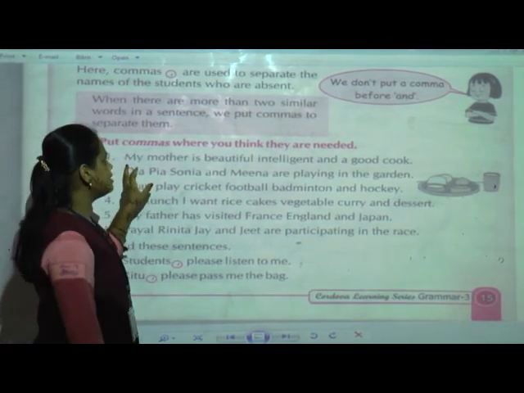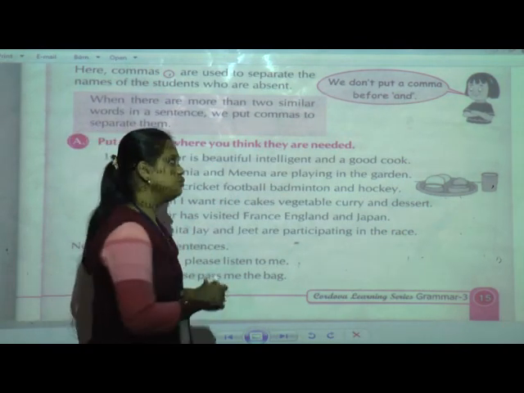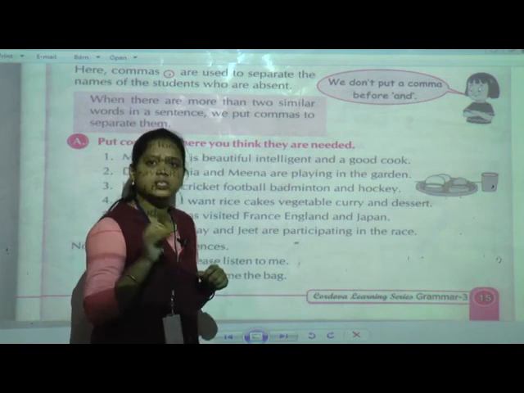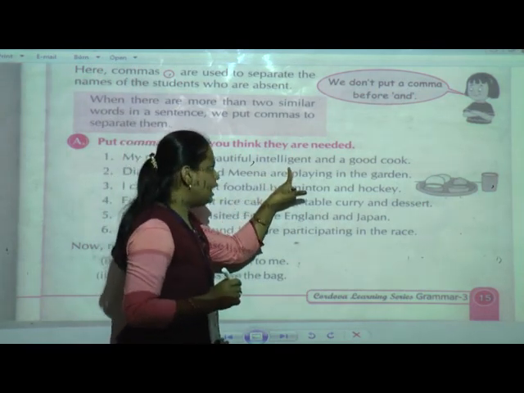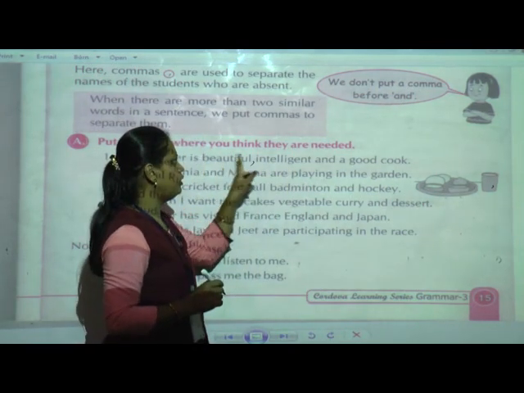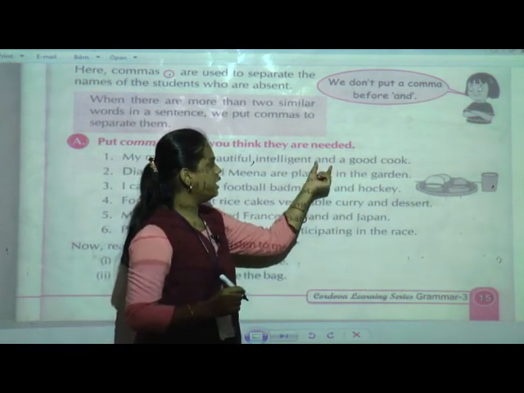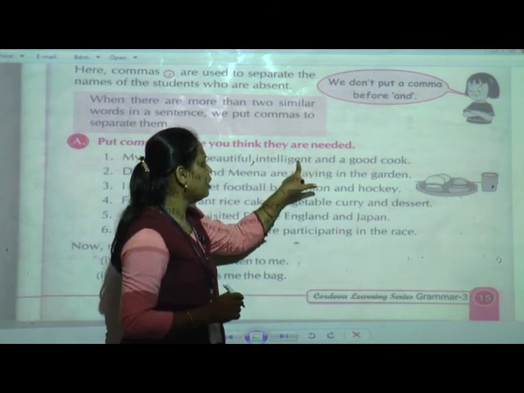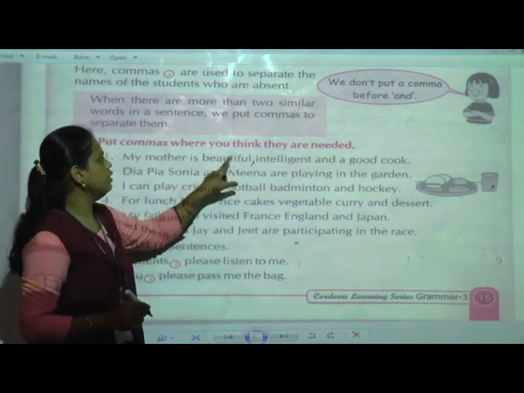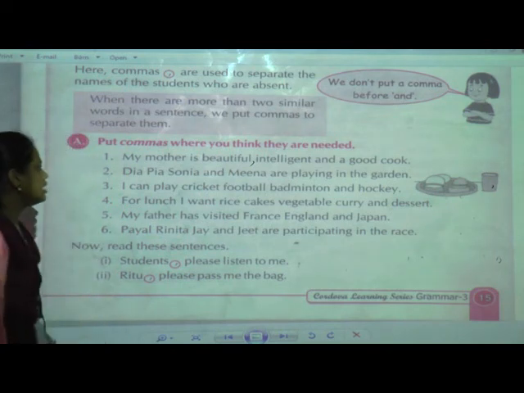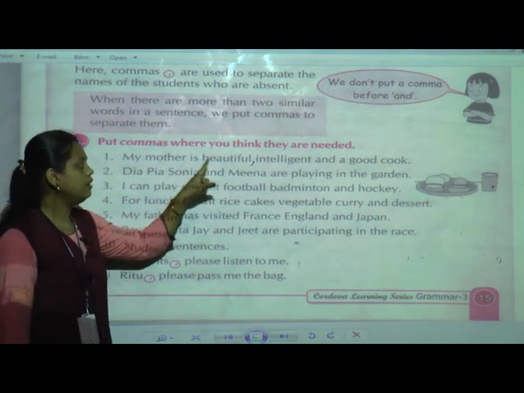Where? Here, see, it is going to say about the mother what she is. She is beautiful. Then we have to give a comma. Intelligent. Now see, after beautiful, intelligent is given. And a good cook. See here, again "and" is given, so we are not going to give the comma before "and". Okay, only one comma will come, where? After beautiful.